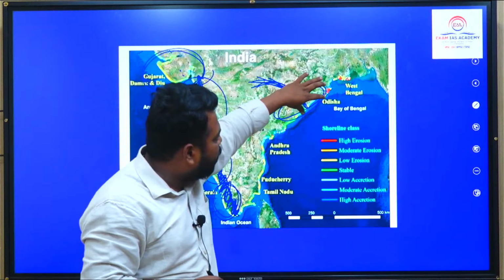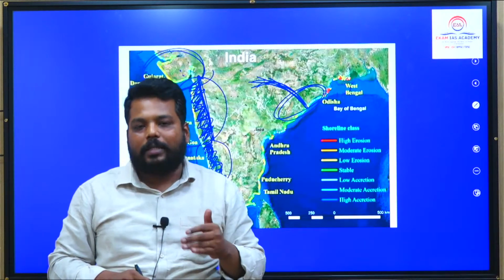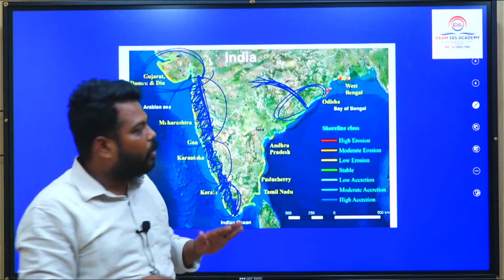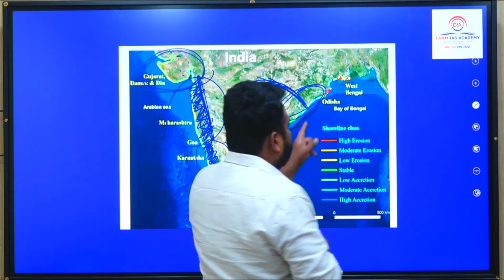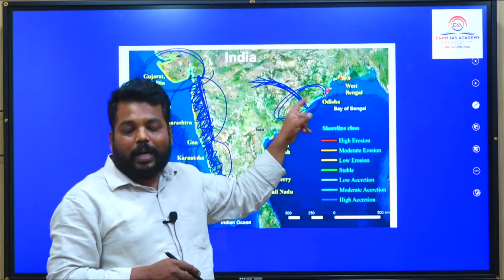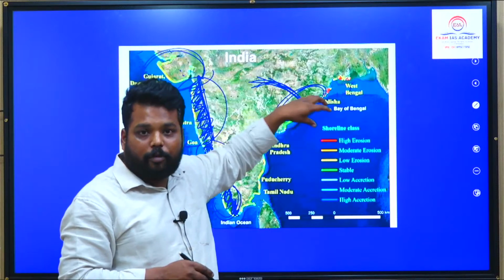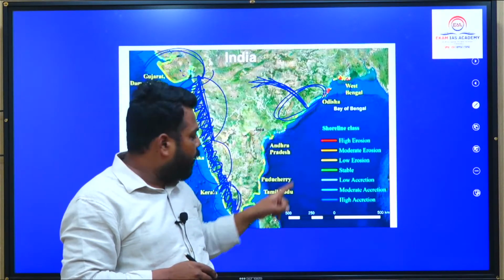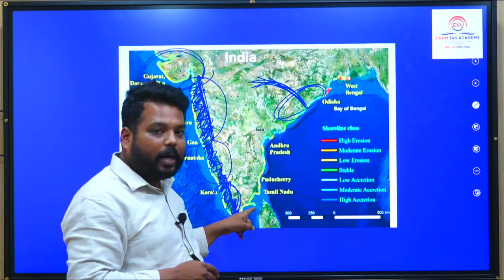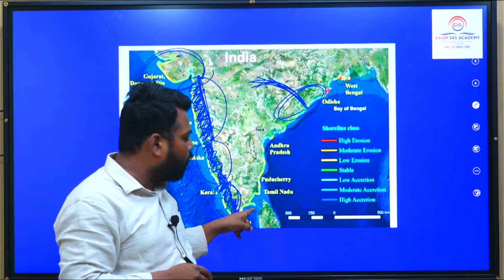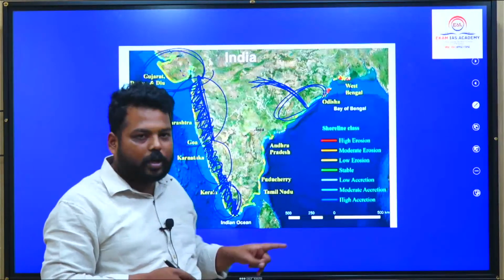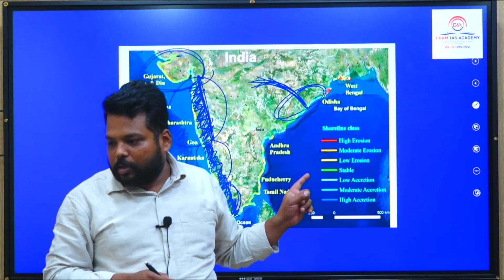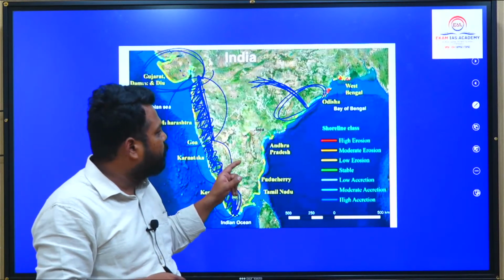And make sure that along this Odisha coast, where the Mahanadi river creates a delta, near this Odisha coast we have one island called Wheeler Island. Wheeler Island is a missile testing center of DRDO located along this particular Odisha coast. And Kachchatheevu Island, between India and Sri Lanka, was also in the news along this eastern coast. So Wheeler Island and Kachchatheevu Island were in the news. So make sure that you remember this particular segment.